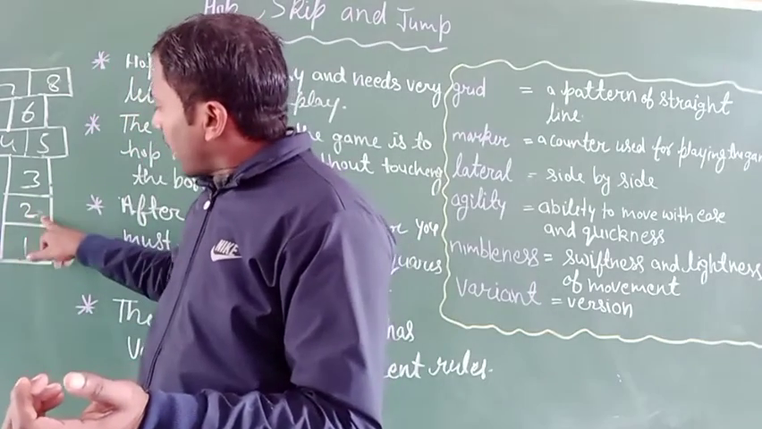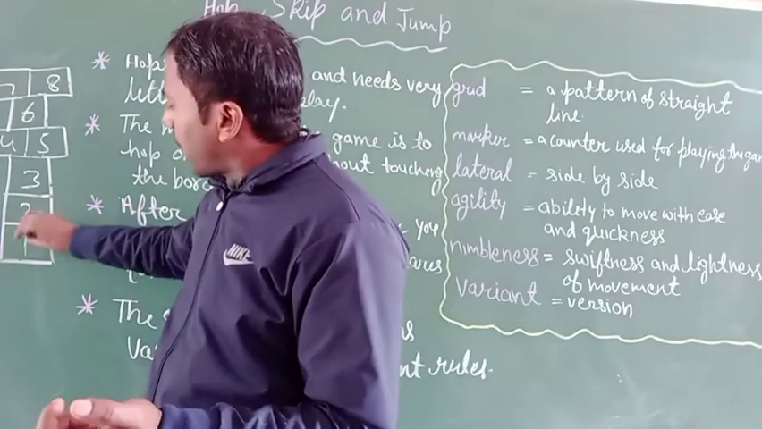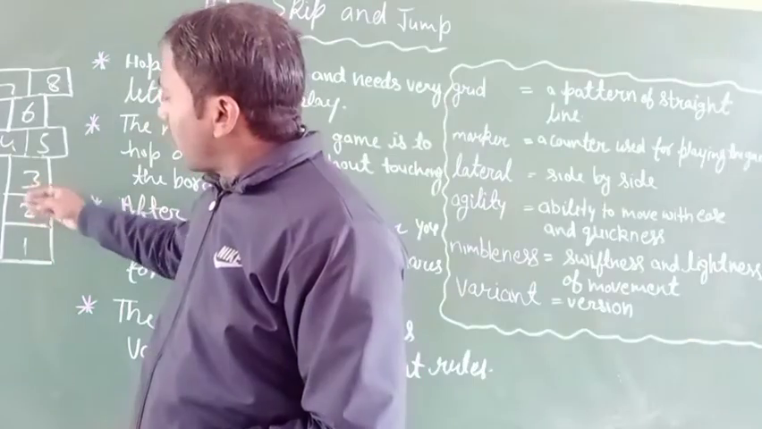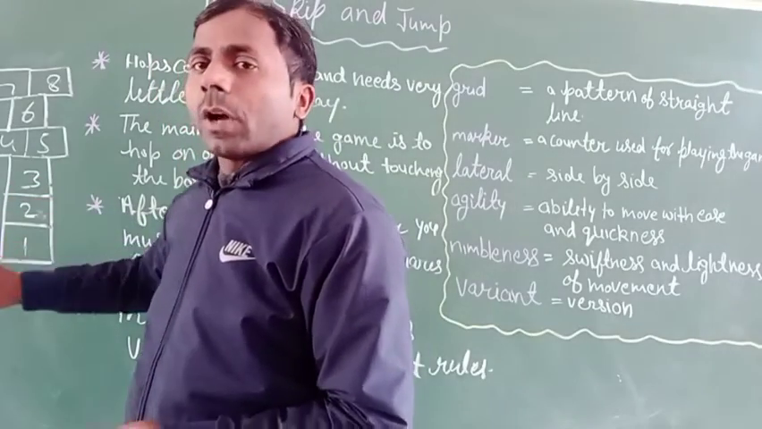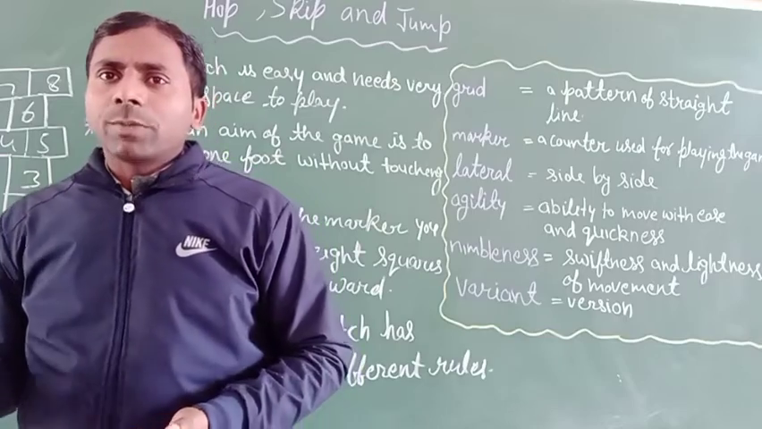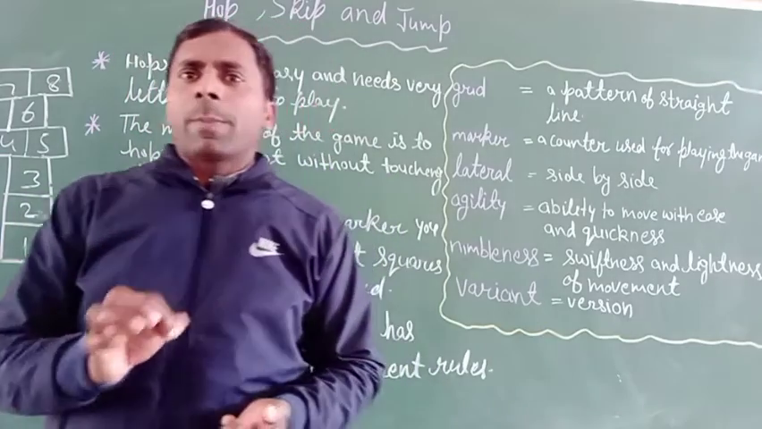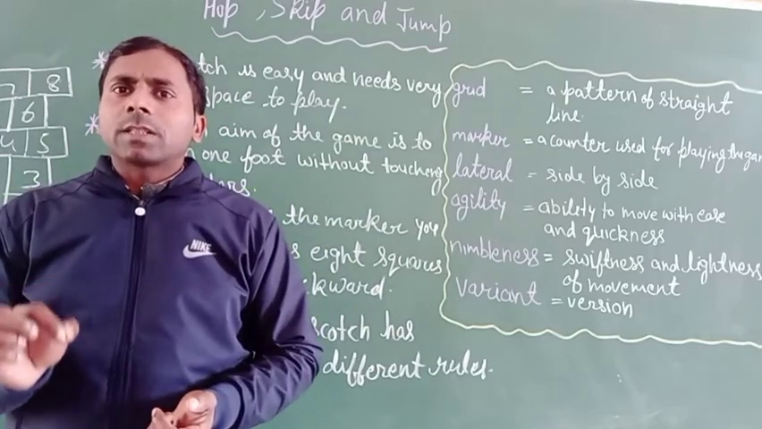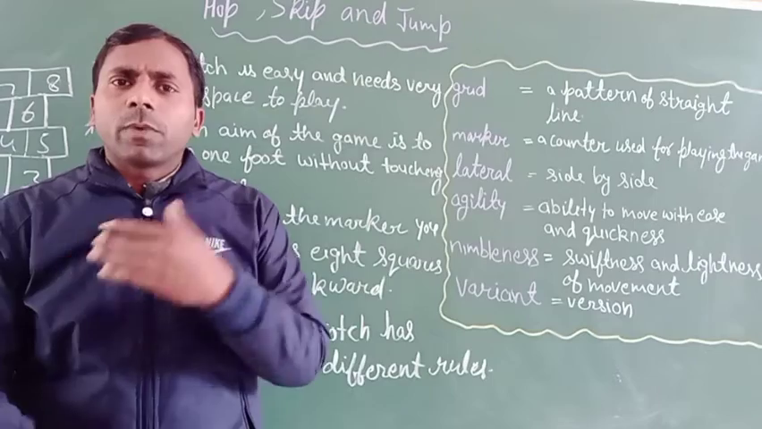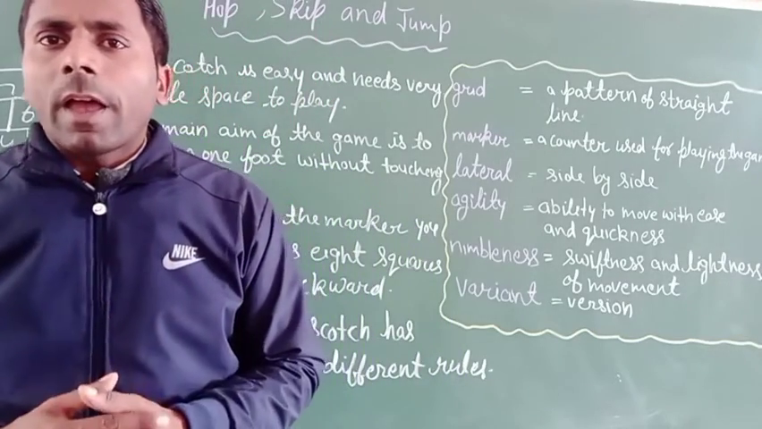Okay, here he paused and he picked the marker from the first square and then stepped straight out of the boxes. Clear? The game continues like this until all 8 squares have been played and the player completes the round successfully. Okay, he continues to play in this way.